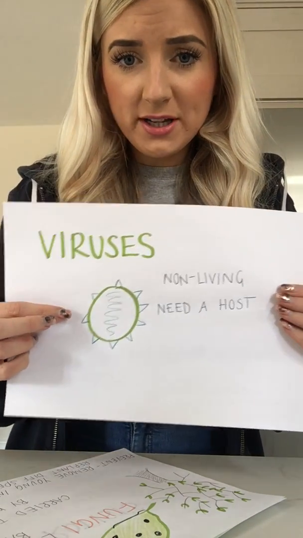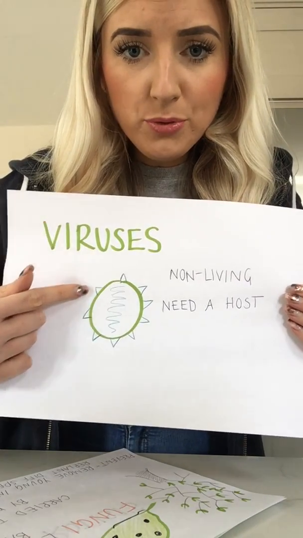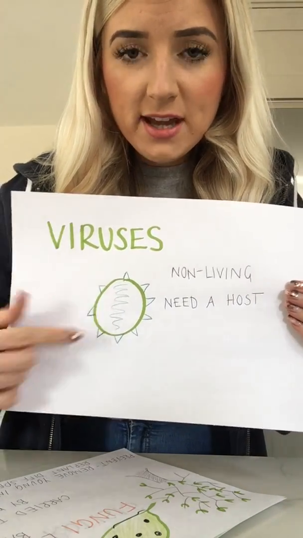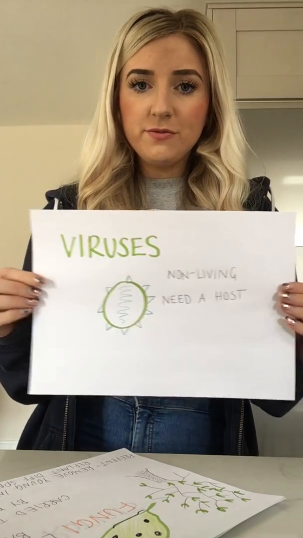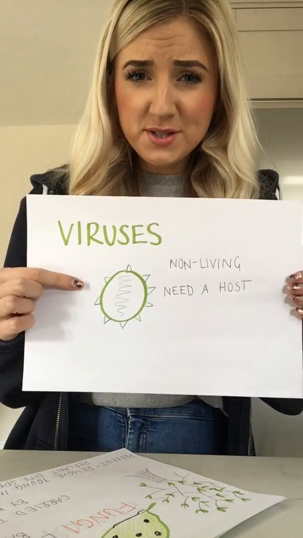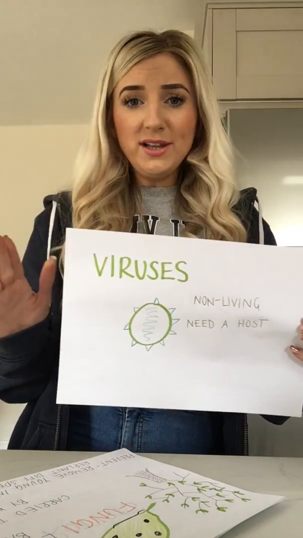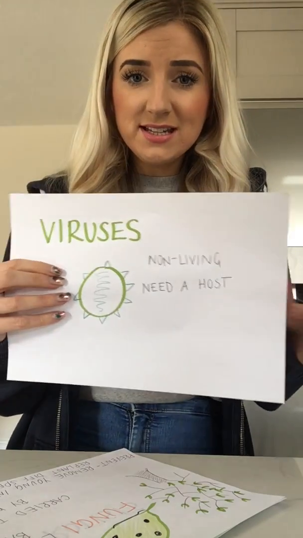A virus particle is literally just an envelope with some little proteins on the outside, and then it has its genetic material inside. When we look at virus life cycles, you'll see exactly how a virus reproduces. But just so you remember, it's not living, it's not in any of those kingdoms, it's actually a parasite, it needs a host to survive.